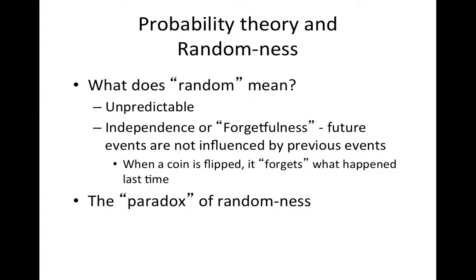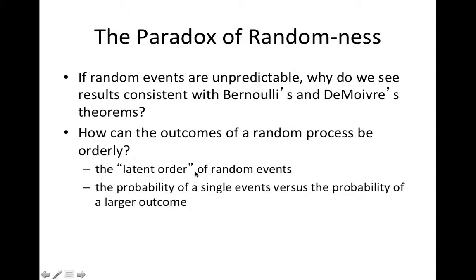So this leads us to this problem. When we talk about flipping a coin, we think of it as a random event. But what does random mean? It means that it's unpredictable, yes. Random events are also ones that are independent, or they forget, and that is, future events are not influenced by previous events. When a coin is flipped, it forgets what happened last time. And this leads us to the paradox of randomness, because if random events are unpredictable, why do we see results consistent with Bernoulli and DeMoivre's theorems? How can the outcomes of a random process be orderly?